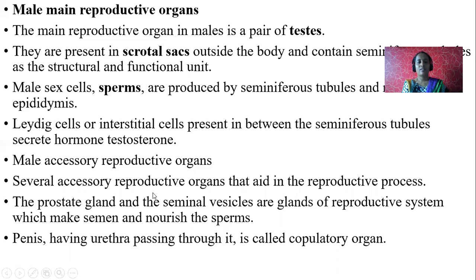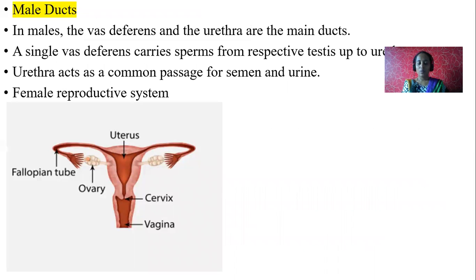Next, penis, having urethra passing through it, is called the copulatory organ. Exactly at the center, it possesses urethra, which is a common passage of both urine as well as semen or sperms. What is the difference between semen and sperm? Sperm along with lubricant or fluid is nothing but semen.